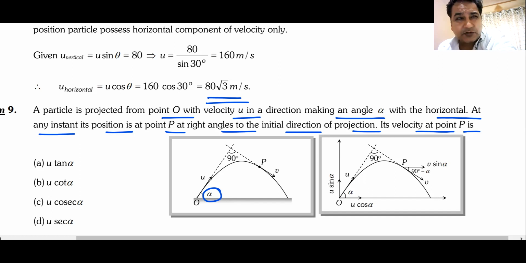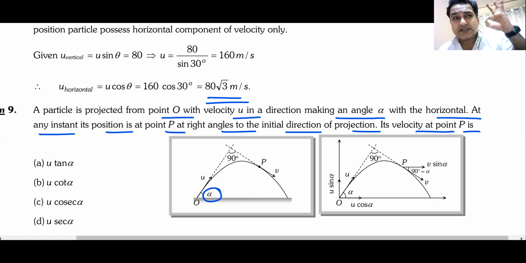When you throw it at 45 here, it falls at 45 here. Total change in angle is 45 here and 45 there. In that case, the total change in angle is 90 degrees. So your angle of projection must be more than 45 degrees for you to have this condition.